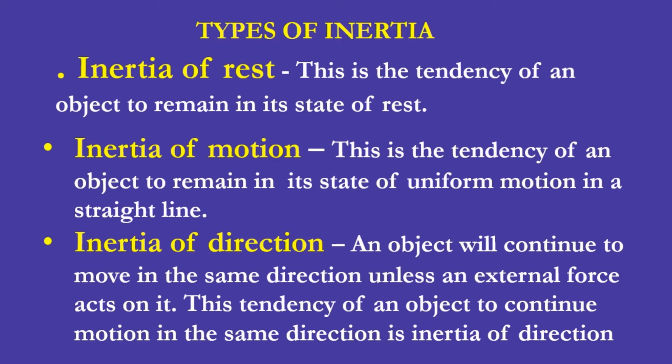Because of inertia of direction, an umbrella protects us from rain. The raindrops falling vertically downwards cannot change their direction of motion and wet us when we hold the umbrella.